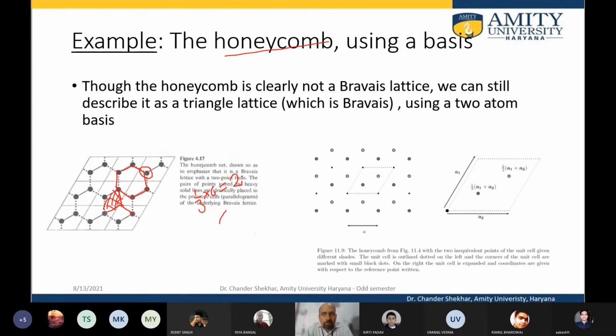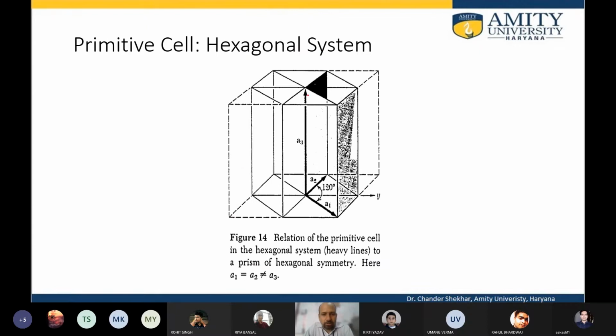So there are many unit cells for a lattice, but there is only one primitive unit cell, and there could be only one Bravais lattice for a given lattice. So this is how the hexagonal looks. This is the primitive unit cell. The primitive unit cell is the shaded region, for example. So I can have this from the top side, and of course the extension into 3 dimensions.